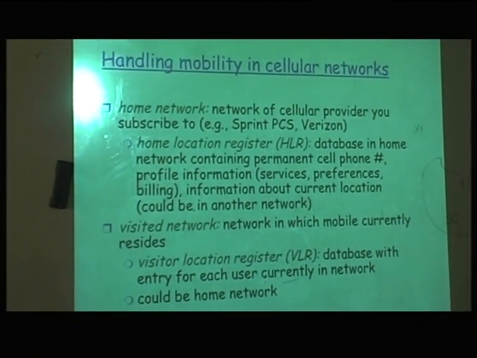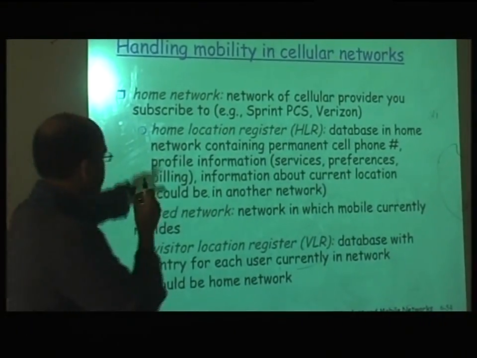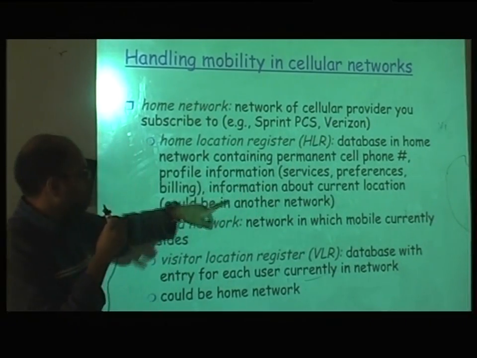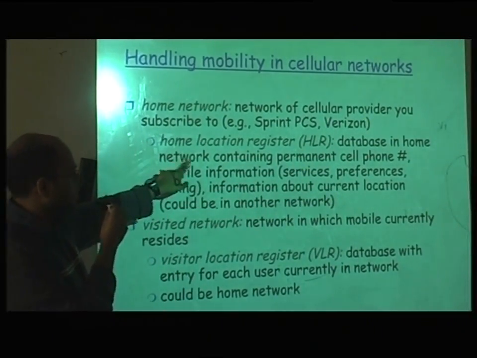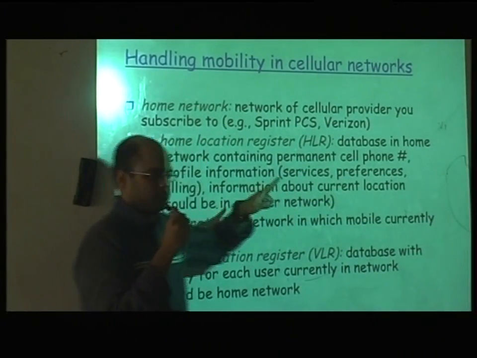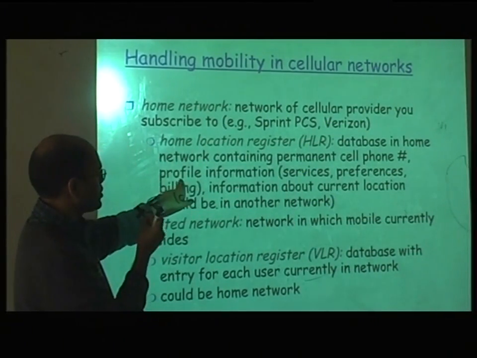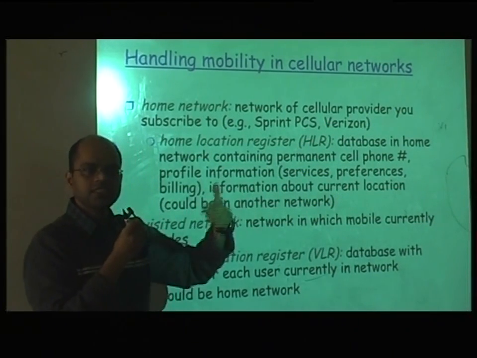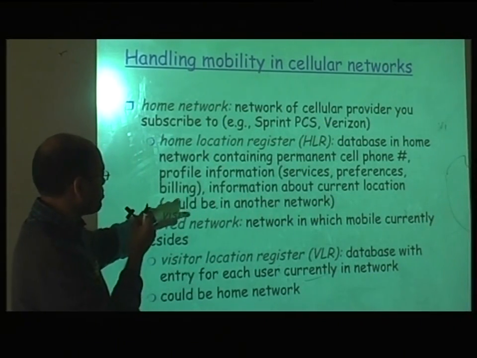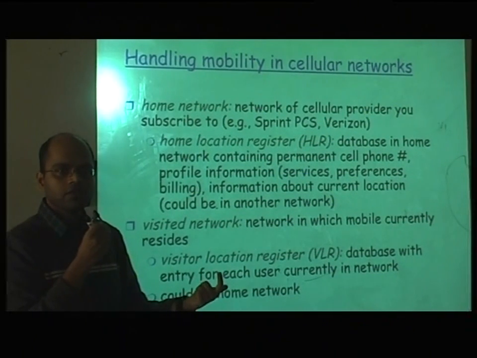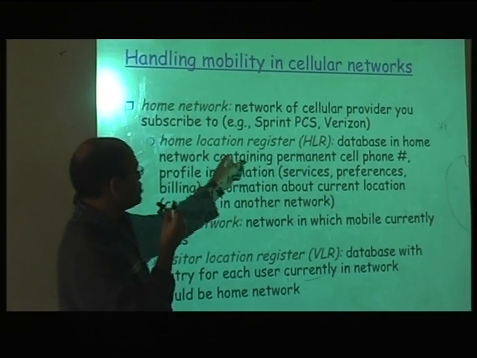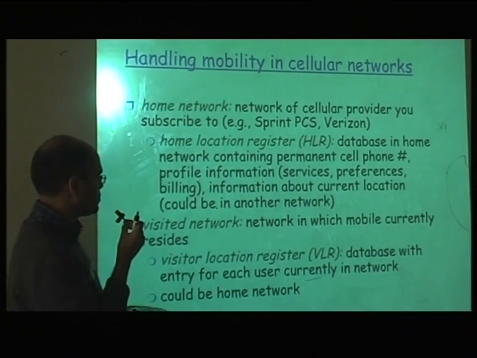So every home network, for us it's the Delhi network, will have a home location register, HLR. That is the database containing your permanent cell phone number that you receive from the cell phone operator, and your profile information. So for example, whether you have 2G, 3G, GPRS and so on, roaming enabled or not, which plan you have for roaming, which plan you have for local calling. All that information is stored in this database, it's called HLR.